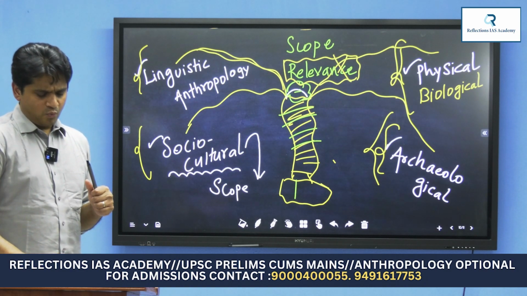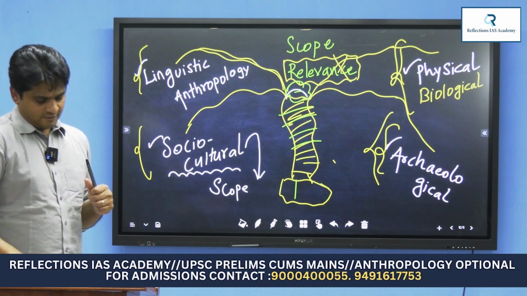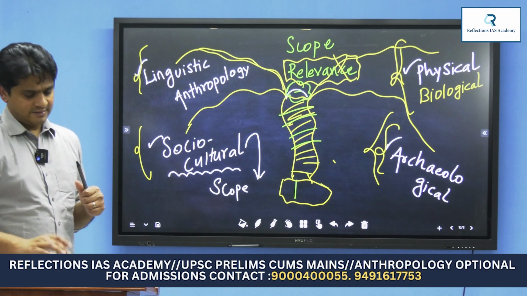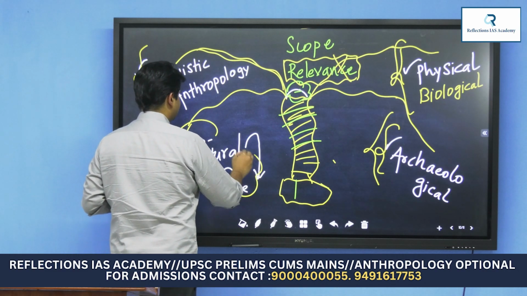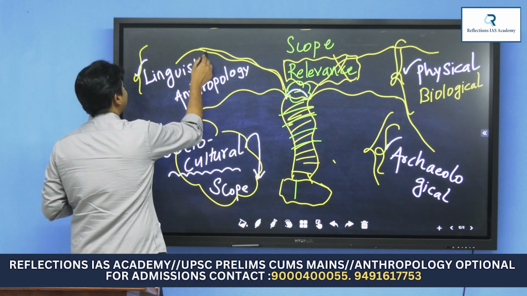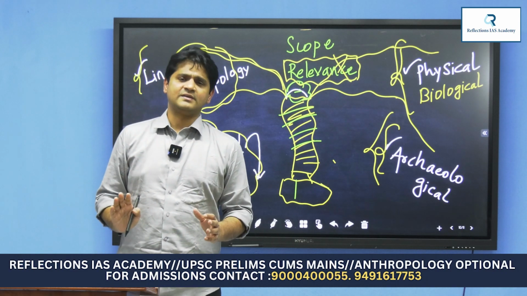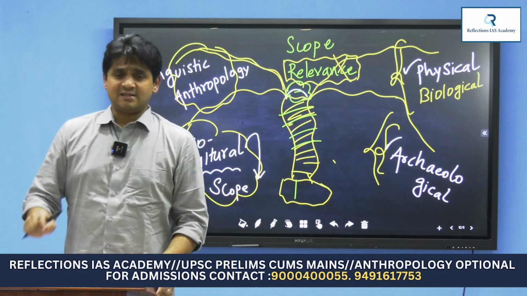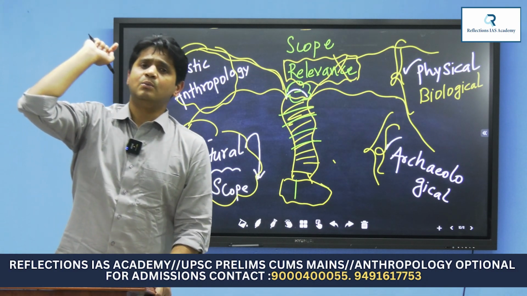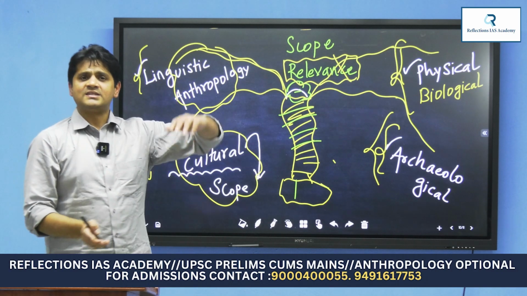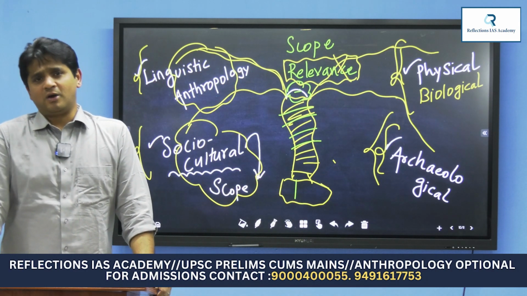Chapter 2.1 to chapter 6, and of course chapter 6, it is nothing but socio-cultural anthropology. And chapter 7 is nothing but linguistic anthropology. So UPSC has done nothing in chapter 1.3. It is expecting you guys to know about the syllabus in a little more depth and detail before you actually go into the original chapters like chapter 1.4.